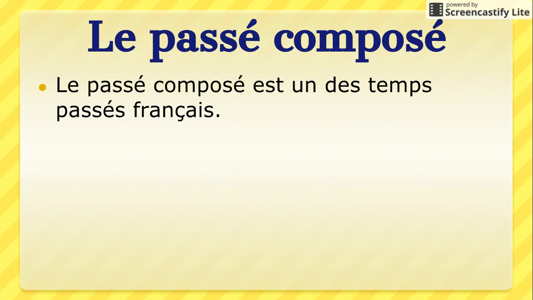So we know that the passé composé is one of many past tenses in French. Last year we talked about the passé composé in comparison to the imparfait. We will look at that also again this year. And we also mentioned the passé composé when we learned the plusquamparfait to talk about one action being in the past, the passé composé, and the plusquamparfait being an action that was even further in the past. We will see all of these tenses again this chapter.